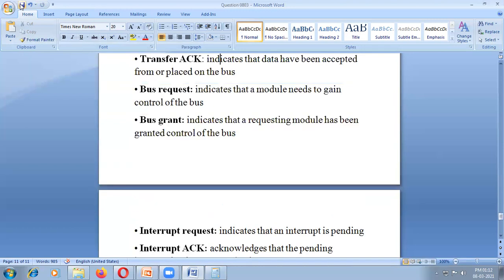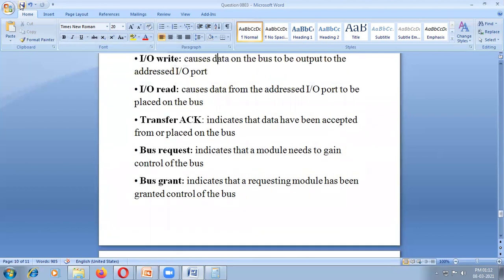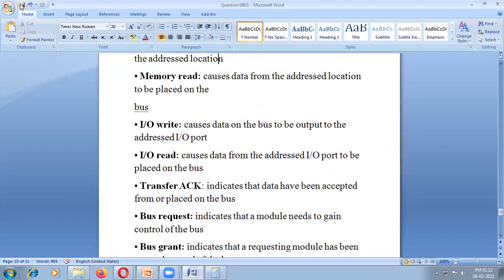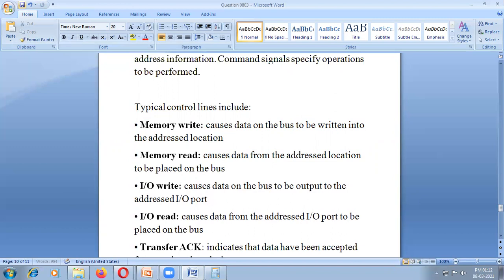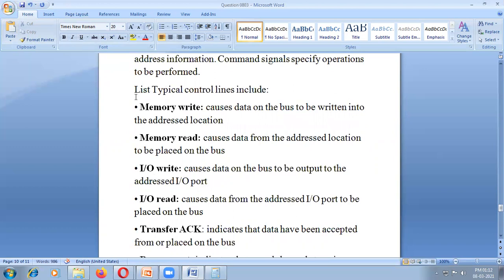You know what an interrupt is? An interrupt is an abnormal condition. Bus request, bus grant: I want this bus, you can take the bus. Which bus? The address bus. How is that possible? Using the control bus. So the control bus has many signals.